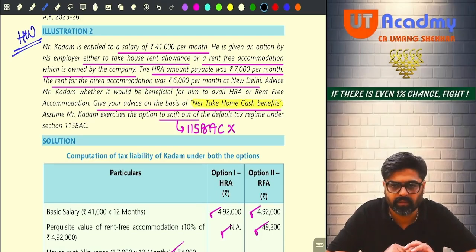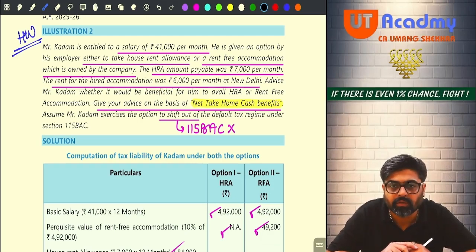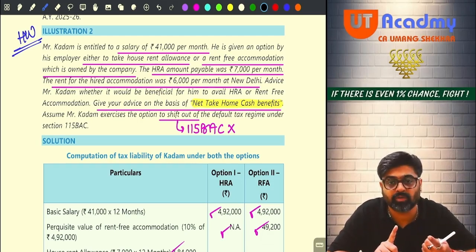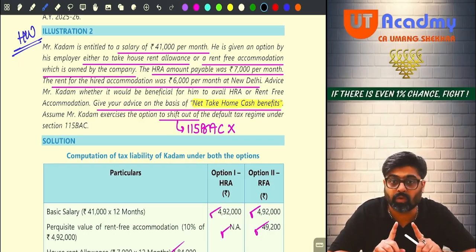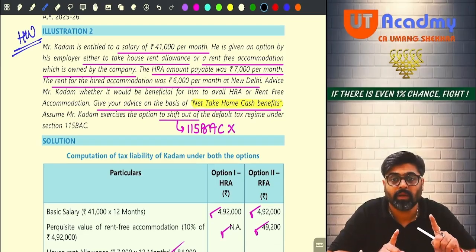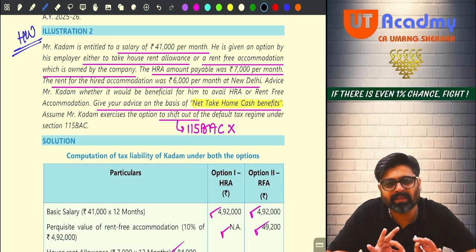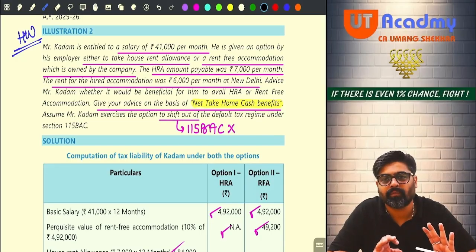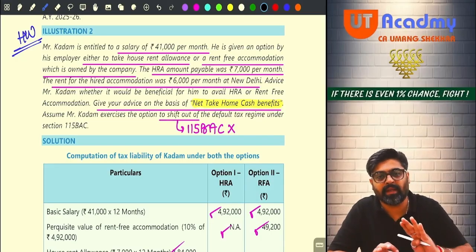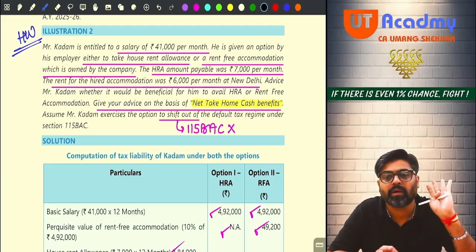That option will be better. Now you have to decide this on the basis of net take home cash benefits, not on the basis of the tax liability which you are going to pay. Yes or no? Tax liability or the total income? No. Net take home cash benefits. Based on that you are supposed to decide, meaning how much net money you are having in your pocket. Under both the options you are supposed to choose the better option.